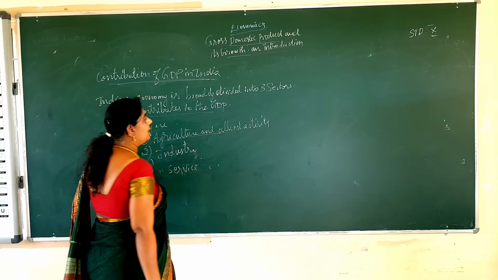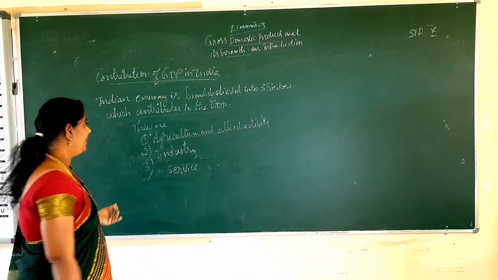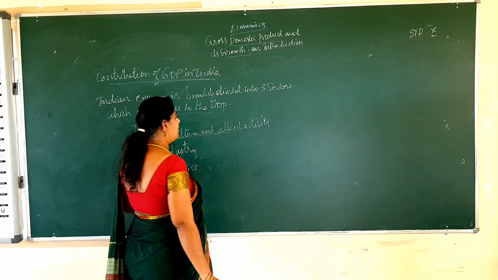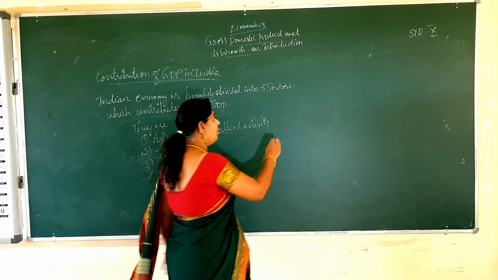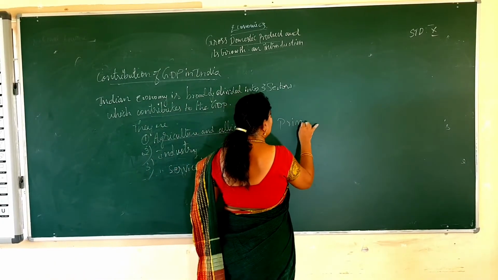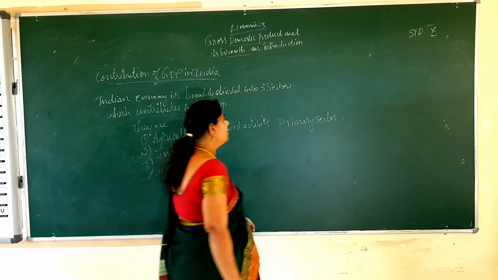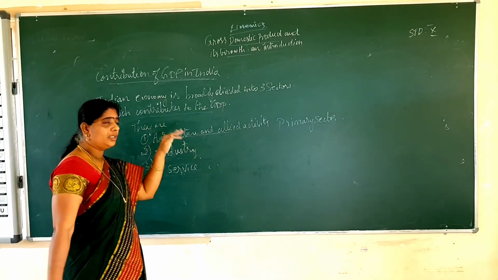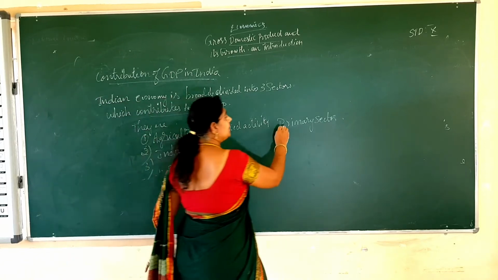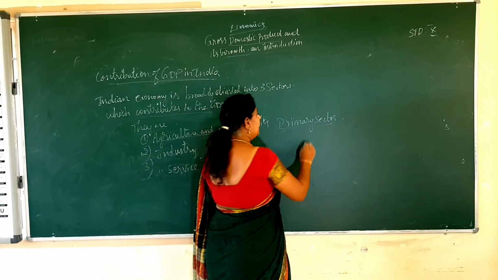First one is the agricultural and allied activity. What is this agricultural activity? The agricultural sector is also known as the primary sector. What will happen here?